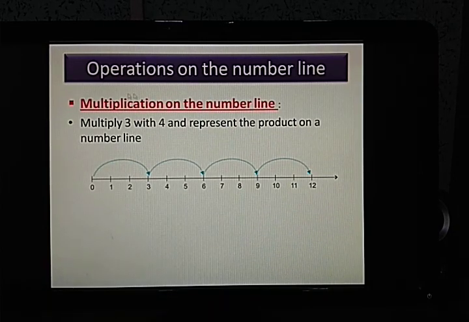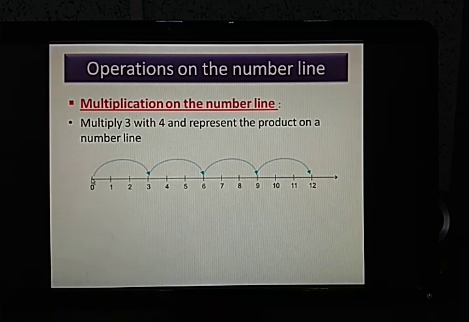Here we will not start with 3 and jump 4 places, but instead we will start from 0. This is the unit distance, or this is the gap that we have to maintain, and 4 is the number of jumps that we have to make. So keeping a gap of 3 units, this is the 1 unit, 2 unit, 3 unit. So this much gap we have to keep. And we'll start always from 0.